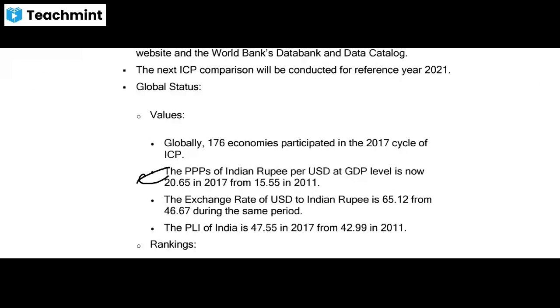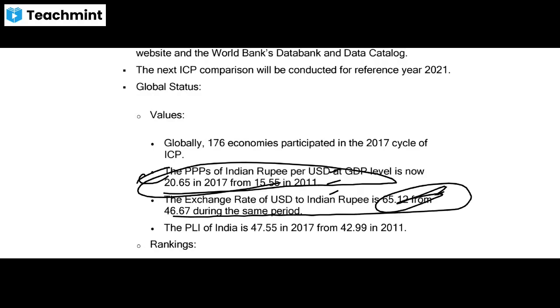PPP of the Indian rupee per USD at GDP level is now 20.65 in 2017, from 15.55 in 2011. The exchange rate of USD to Indian rupee is 65. So it is old data.